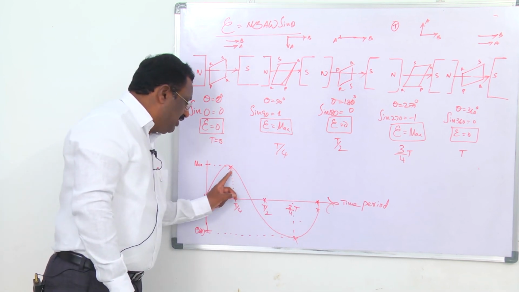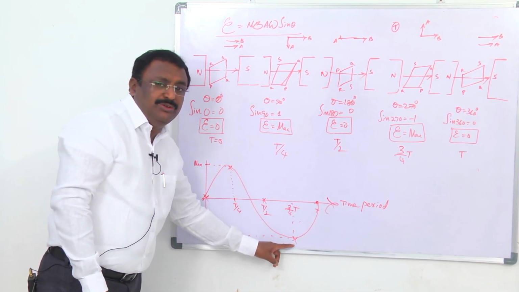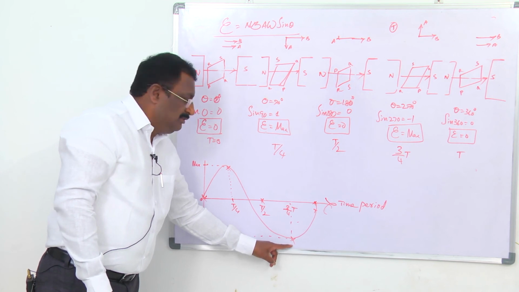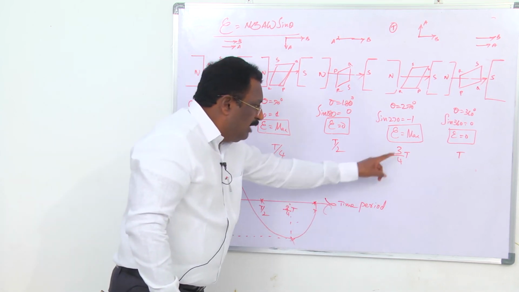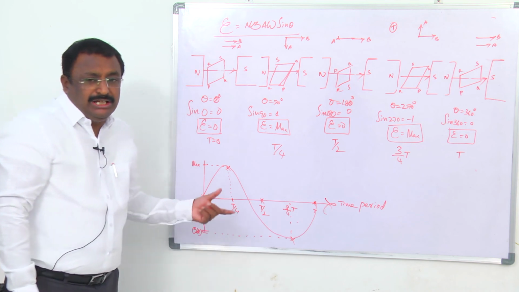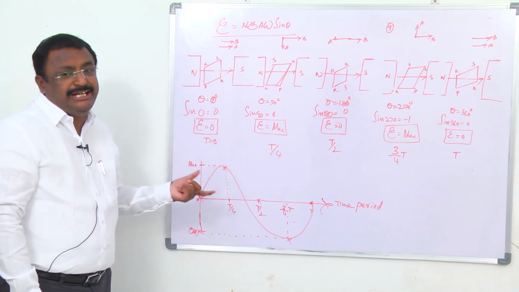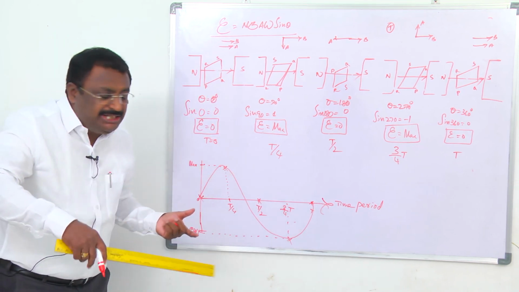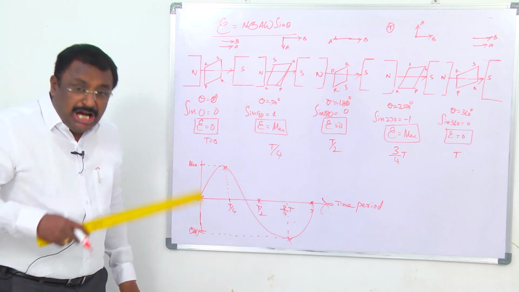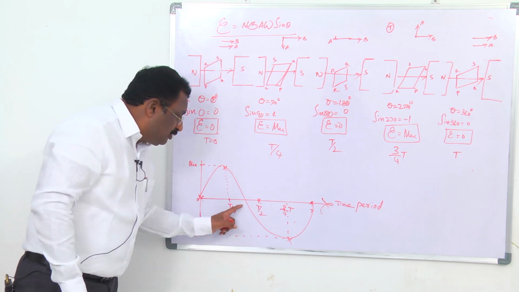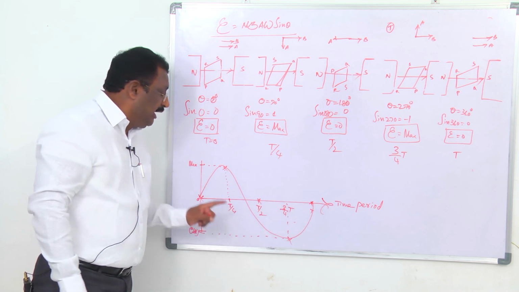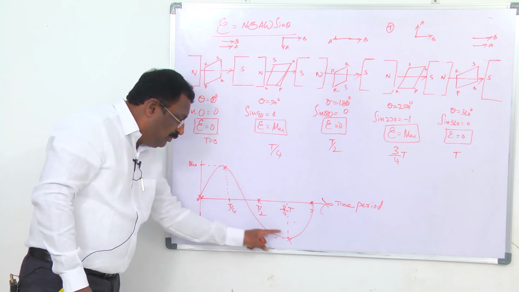Here the current is up, here the current is down, again up, again down. The induced current in an AC generator alternately changes its direction, and its magnitude also changes alternately: maximum, 0, maximum, 0.